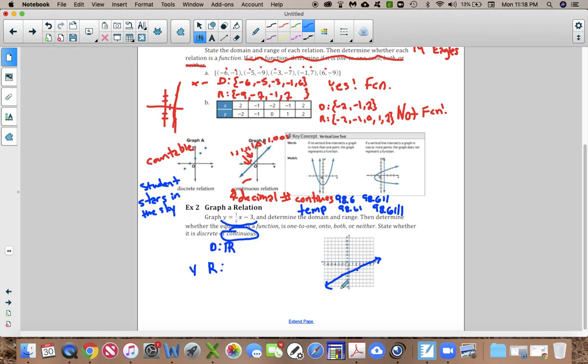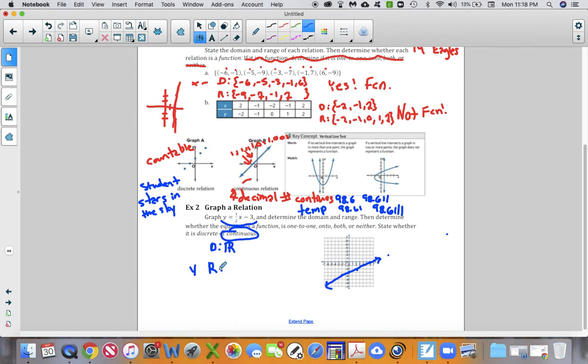Will he touch -7? Well, yeah, he's down here at -7. If you go over, he's down there at -7. -4, he touches right here at -4 on the y-axis. -3 is where he touches here at 0. Does he touch, I don't know, 2? Well, he eventually, if we go all the way out here, will touch 2. Does he touch 7? If we go all the way out here, he will touch 7. And because there are arrows on him, meaning that he goes forever in both directions, he will continue to go up forever and down forever. And he will touch all of the points up and down.